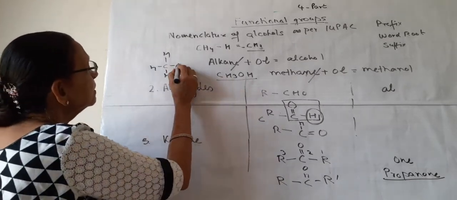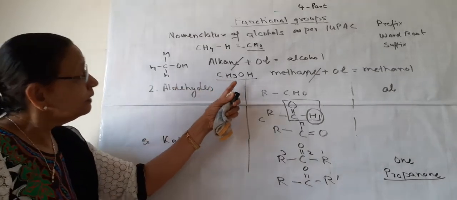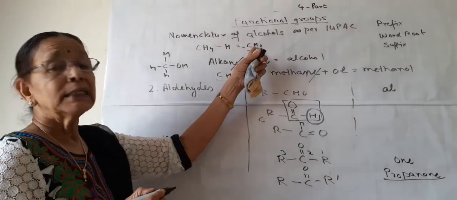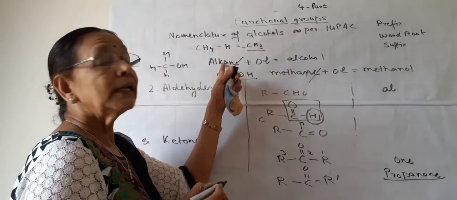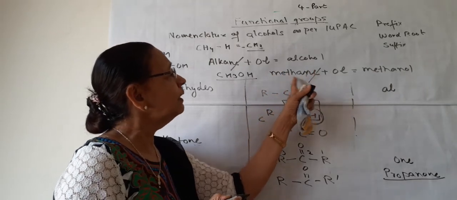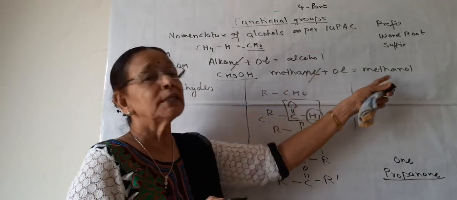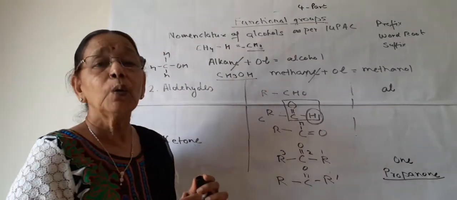This H is removed by this OH group. So in the formula we write this alkyl group, and in the name we write the name of the alkane, methane. So E is cancelled, methanol. So this is methanol, and the formula is CH3OH.